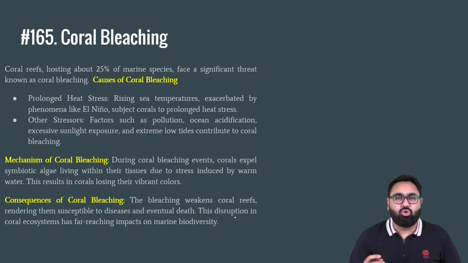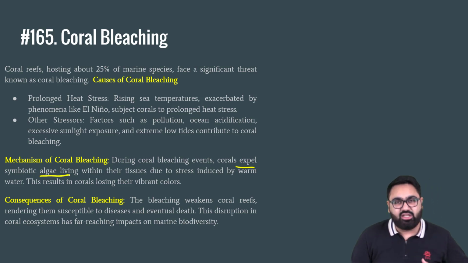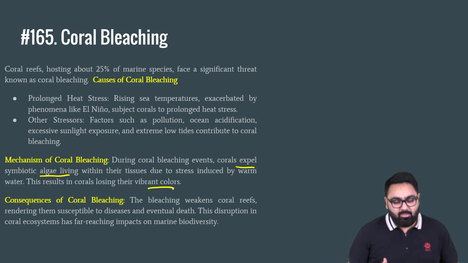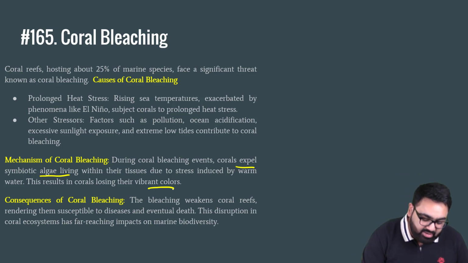See, in simple terms, coral bleaching means that corals let go of their algae. When they let go of their algae from their tissue, because of increased temperature, it results in coral losing their color. Now, when you say bleaching, what does bleaching mean? Bleaching is a simple activity which usually leads to decoloring or having a very bland color over something. Now, when you say coral bleaching, their vibrant color is lost. The reason is that the algae lets go of the coral.